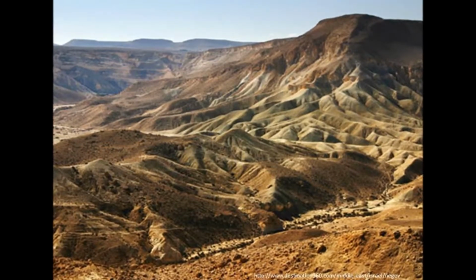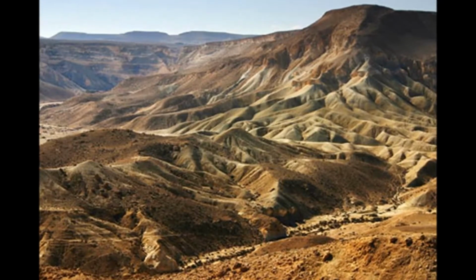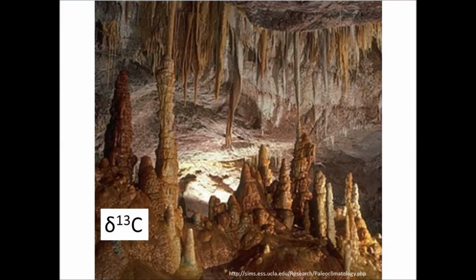For how long has this region been a desert? Was there vegetation here in the past? If so, how much vegetation and what kind? The answers to these questions may lie in the stable carbon isotopic composition of cave mineral deposits called speleothems.